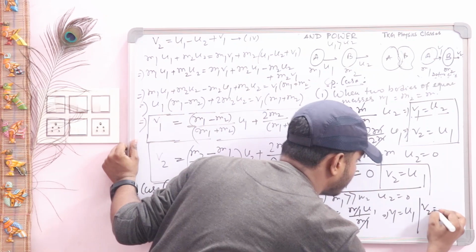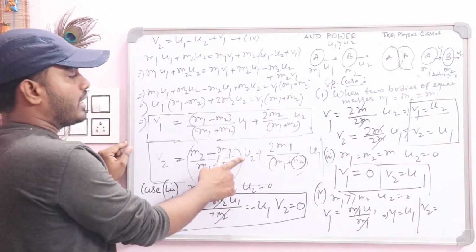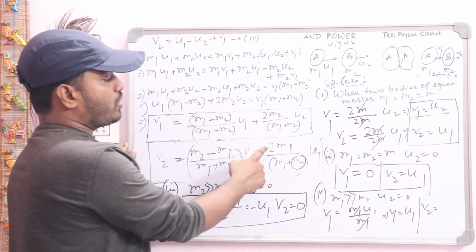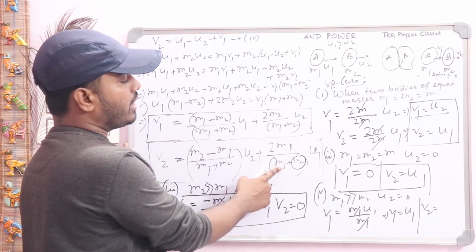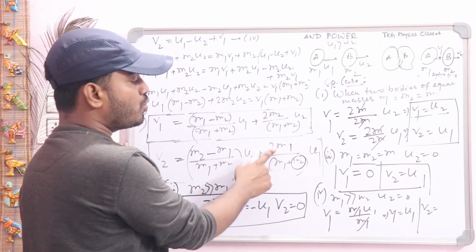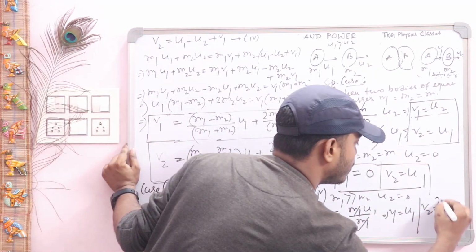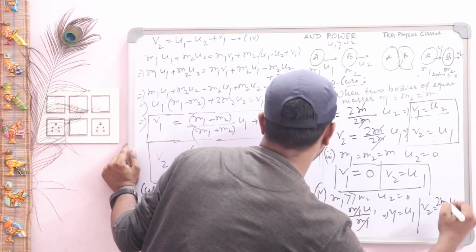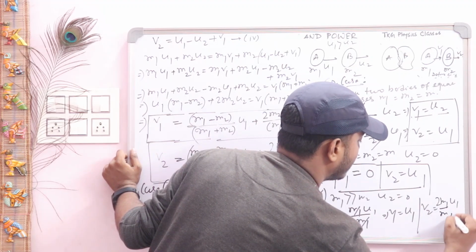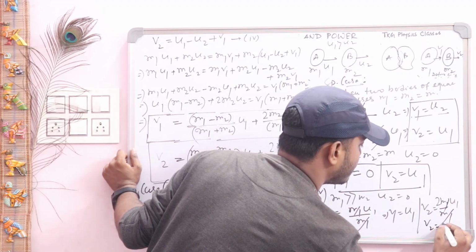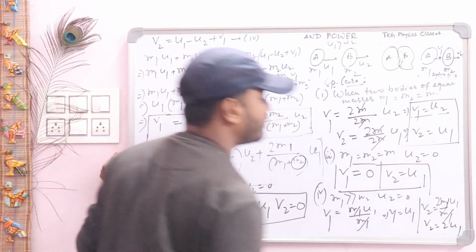And what about v2? You see, this part cancels out. There is 2m1 divided by, here you have to consider m1 only, 2m1 by m1 into u1. So write 2m1 u1 divided by m1. m1 cancels out, so v2 is equal to 2u1.